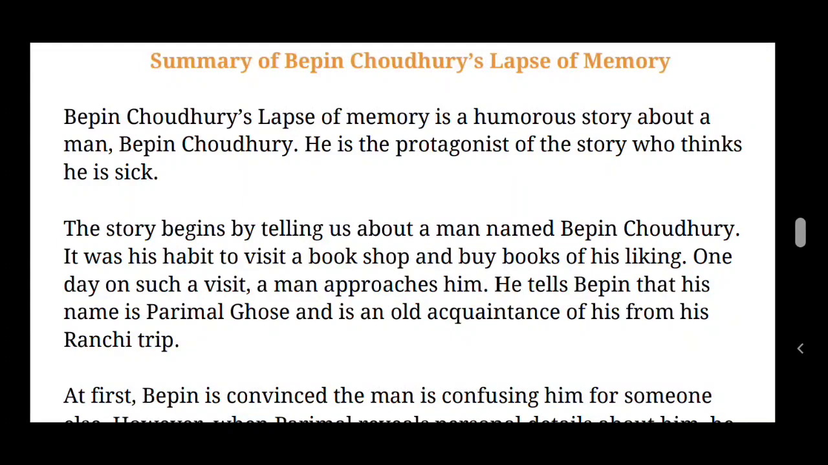So here, one day our protagonist Bipin Chowdhury came to visit the same bookshop. There he met a man. His name was Parimal Ghosh. He is an old acquaintance. Acquaintance means a person who is known to him slightly but not a close friend. So he just told about the Ranchi trip where he had met Bipin Chowdhury. So here Parimal Ghosh is just telling about the Ranchi trip. There he met our protagonist Bipin Chowdhury.